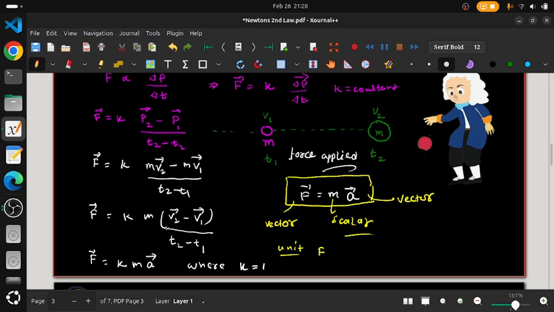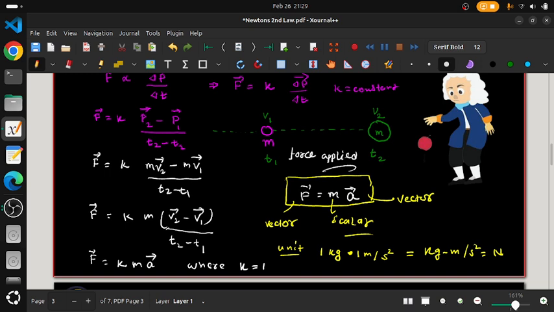The unit of mass is kg, that means 1 kg, and the unit of acceleration is meter per second square, so 1 meter per second square. So we write kg meter per second square, and this is what we call Newton.